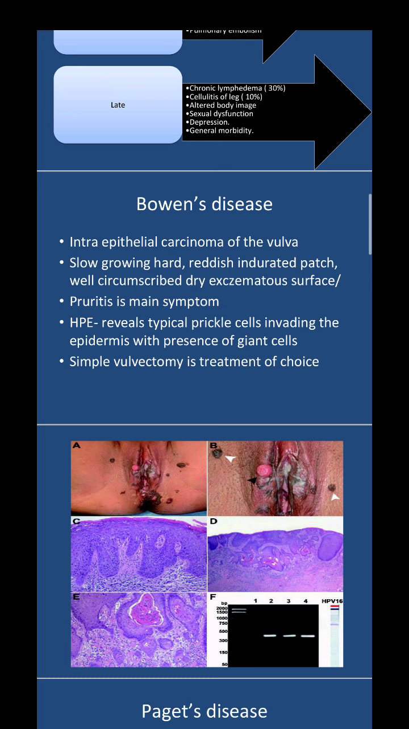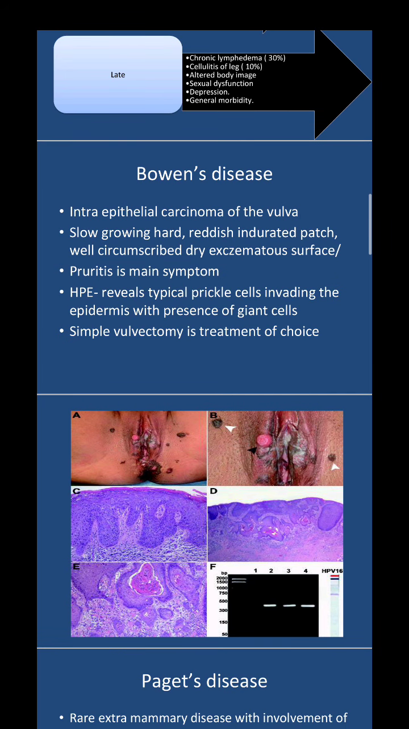they are basically darkly pigmented, indurated patches that can be seen. Okay, and in them, histopathology shows typical prickle cells invading the epidermis with presence of giant cells. Simple vulvectomy is the treatment of choice.